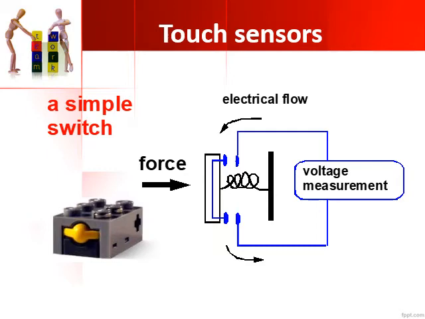The moment the contact gets closed, you have a voltage measuring device which will measure the voltage or the electric flow which is flowing through this contact, and then the final output will be given. So depending on the amount of force that you're giving on the switch, you will see the voltage measurement and the final output is shown. So a touch sensor works on this principle.